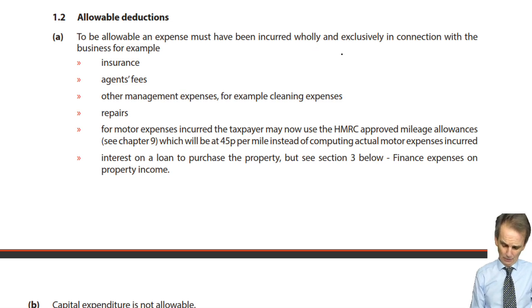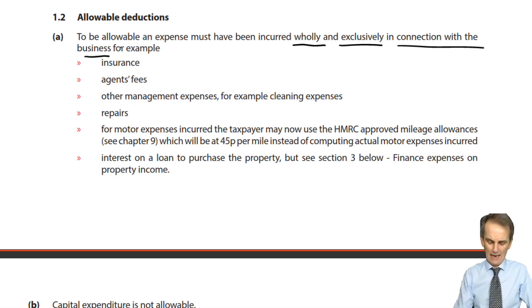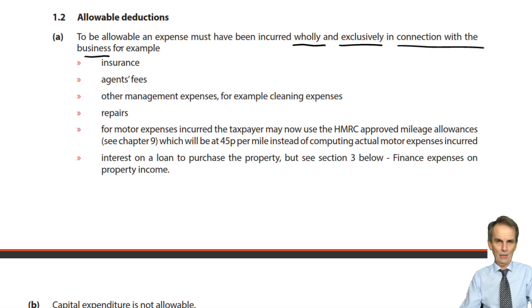Well, there's a generic rule overall, which is applicable not just to property income assessments, but also to trading income assessments. And that is that expenses must be incurred wholly and exclusively here in connection with the business. That's the idea of the property letting being a business. When we look at the next chapter, chapter 4, we'll see there that the generic rule of allowability of expenses reads the same, that it must be incurred wholly and exclusively for the purpose of the trade. Here it's wholly and exclusively in connection with the rental of that property.